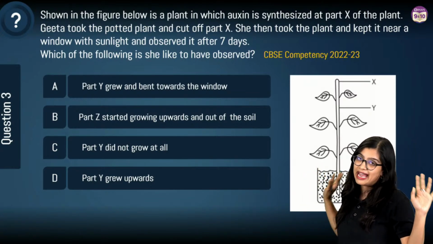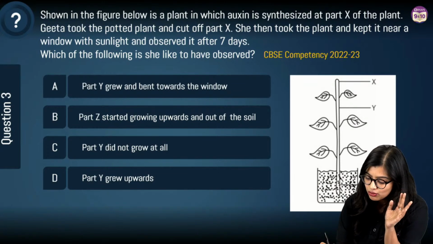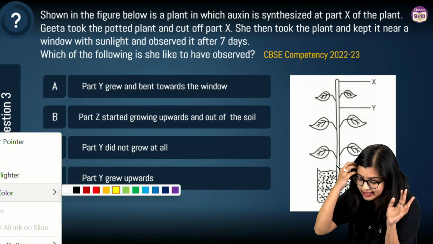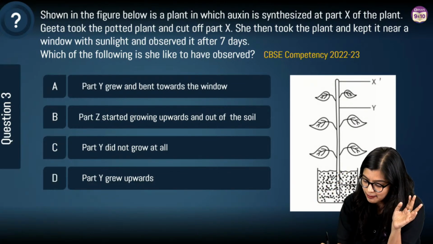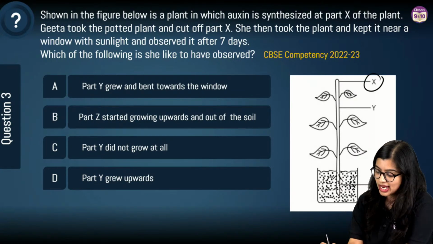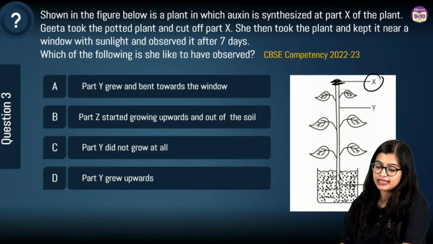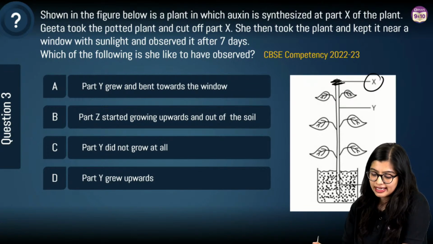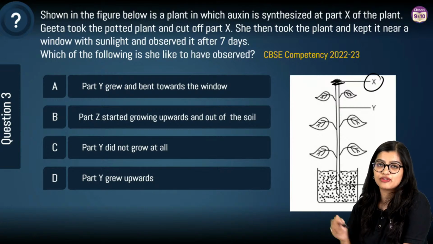Biology is all about diagrams, right? So we have a question given to us where they are saying that auxin is synthesized in part X of the plant. Geeta took a potted plant like this, and what did she do? She cut off part X, and then she took the plant and kept it near the window for 7 days.